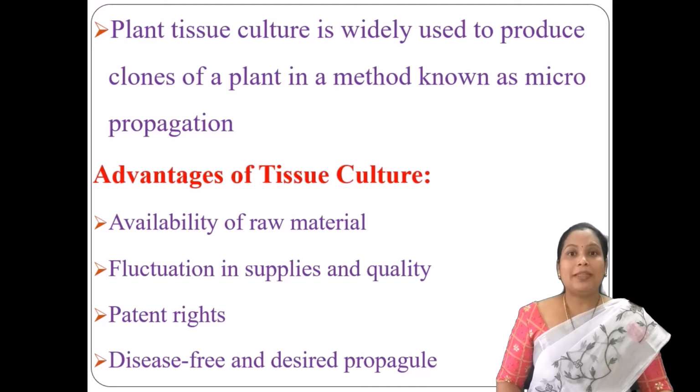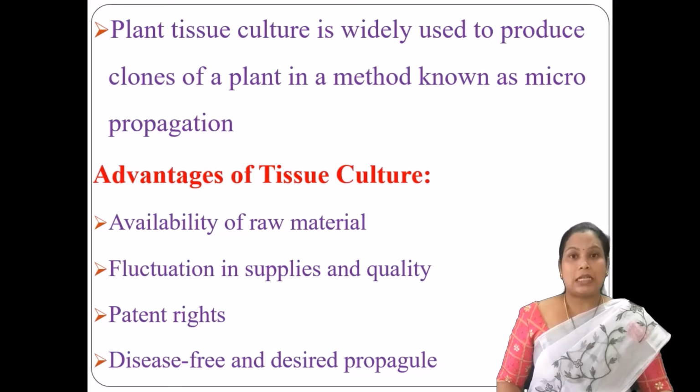Next, moving with the advantages of tissue culture. Tissue culture has a wide range of advantages. One among them is the availability of the raw material. Sometimes there may be some plants which cannot be cultivated, and some plants which are not available in abundant quantities.